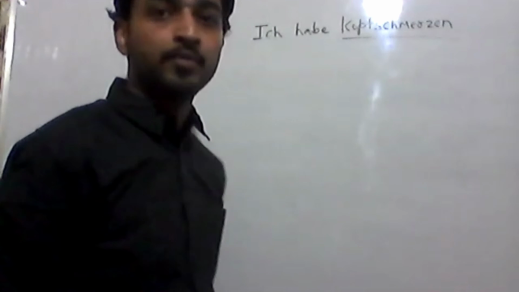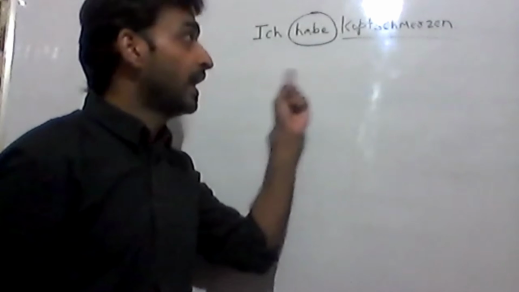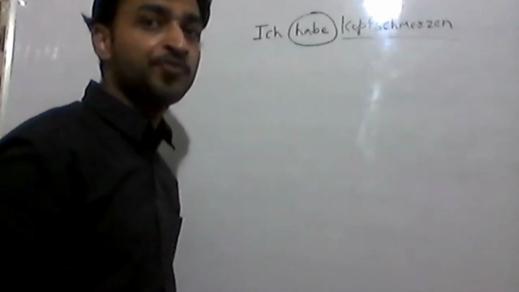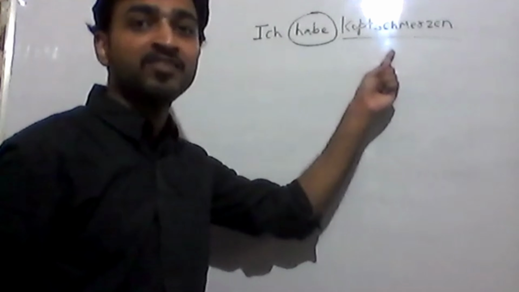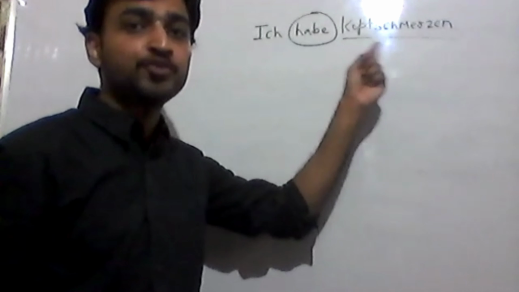So, ich habe Kopfschmerzen. I have headache. The verb is haben. We are using the verb haben, which means to have. Ich habe Kopfschmerzen. Kopf means head. Schmerzen means pain. So it's a composition of two words, Kopf and Schmerzen.